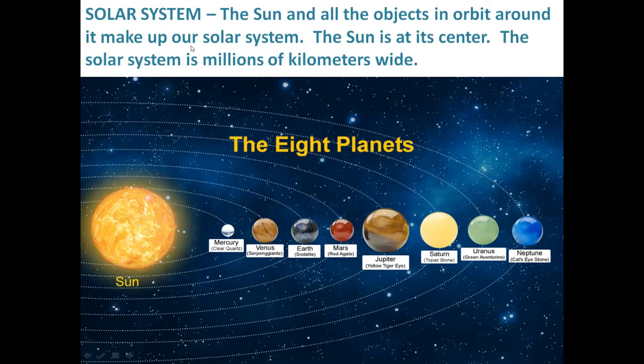Solar system. So what is a solar system? The sun and all the objects around it in an orbit are together forming a solar system. So we all know there are 8 planets in a solar system and the sun is at the center, and the solar system is millions of kilometers wide. The scientists have identified 8 planets in a solar system.